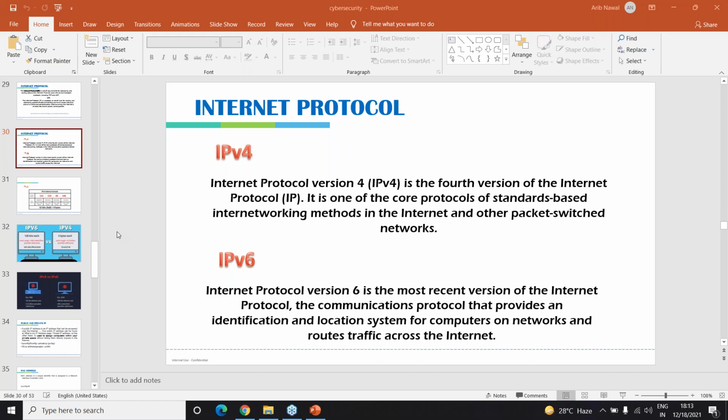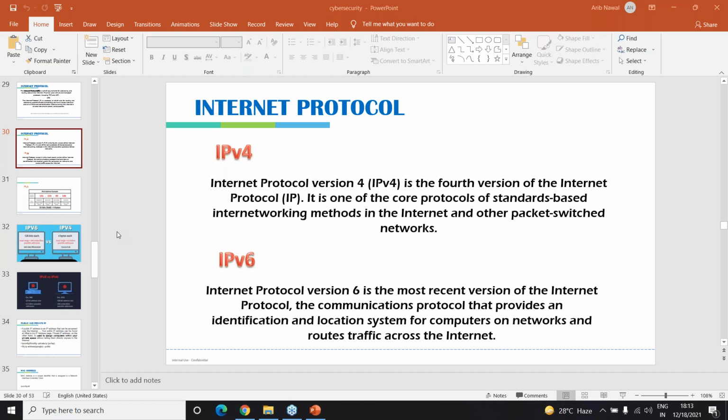Now coming to the IPv6 part, right? IPv6 is a more recent version of the Internet Protocol. It is the communication protocol that provides identification and location for computers on networks. So why are we using IPv6 when we already had IPv4?